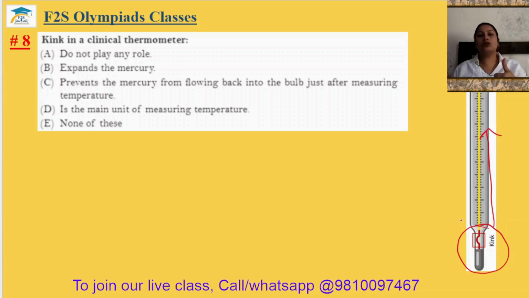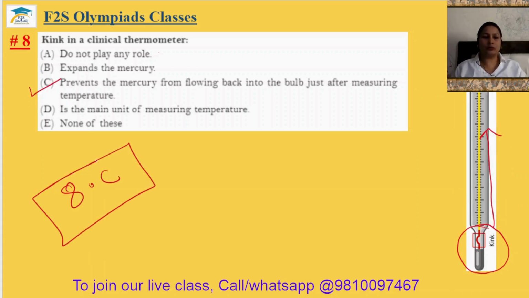When you need to measure a new temperature, you give a shock to the thermometer, and the mercury comes down and you can measure the temperature again. So the kink plays a role. Expands the mercury? No. Prevents the mercury from flowing back into the bulb just after measuring the temperature? Yes.